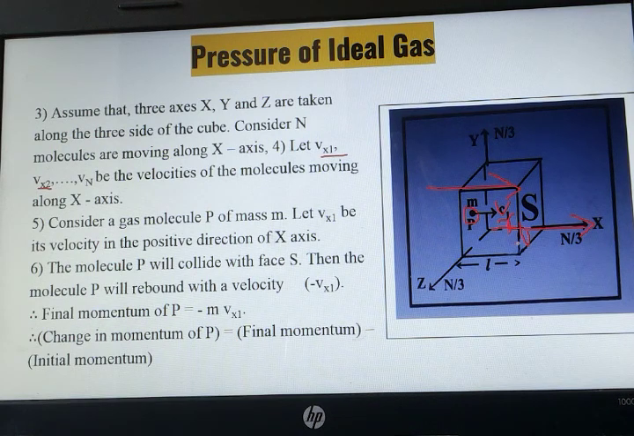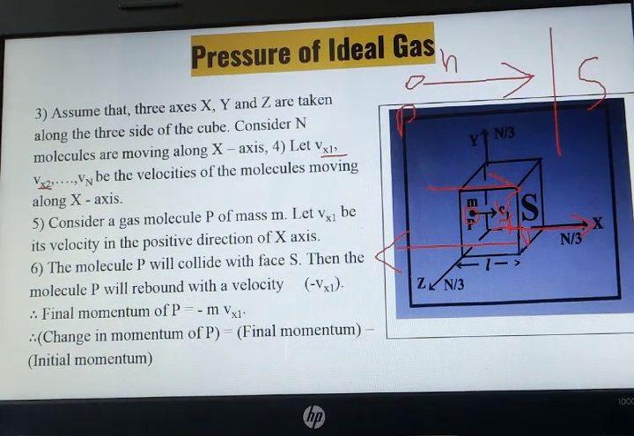As soon as it strikes, it starts moving in the opposite direction. Take for example, this is S and the molecule is at point P, moving with velocity Vx1. As soon as it strikes face S, it will change its direction. Now its velocity will be minus Vx1. Previously it was Vx1, now it is in the opposite direction.